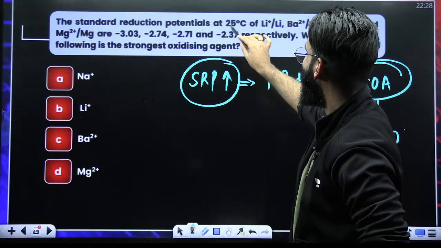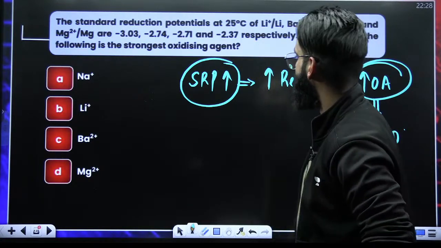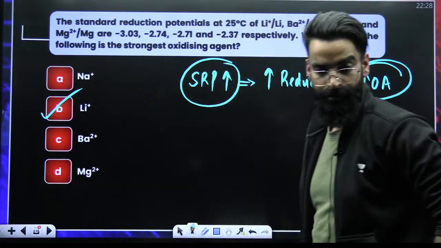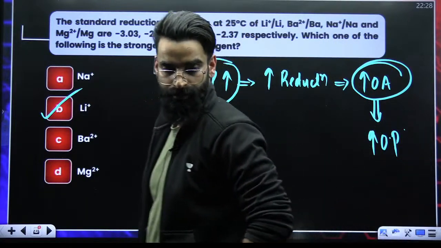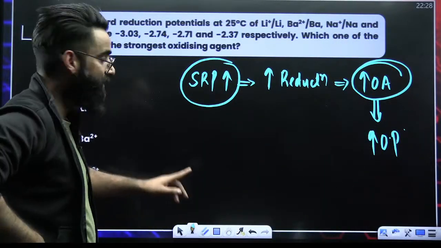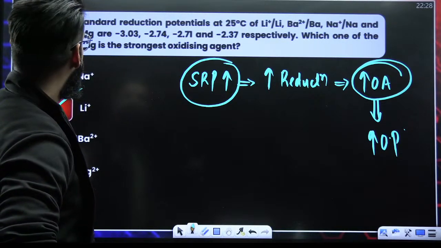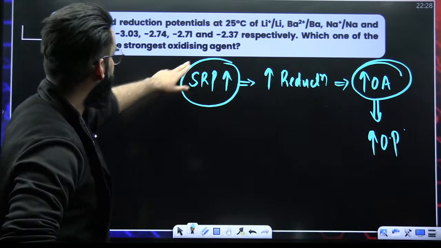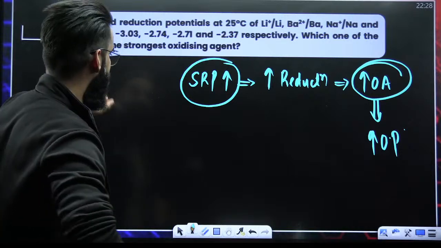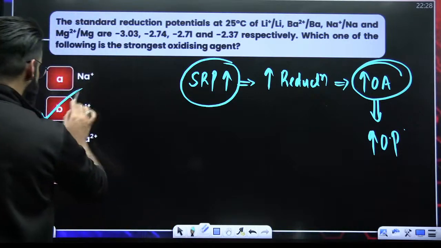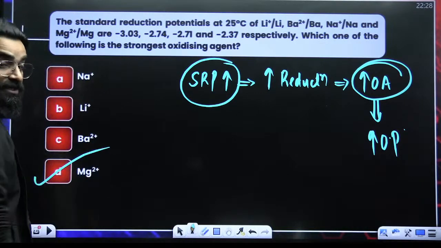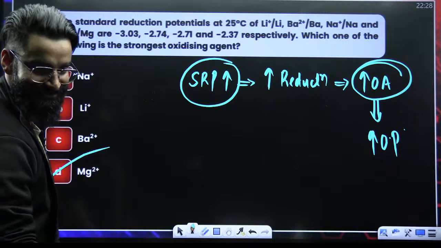It's for Li+, right? That's for Li+. Did you write? Oh, did I make any mistake here? A lot of people are saying last one. Okay, minus 2.37 is for Mg2+. Sorry. Minus 2.37 is for Mg2+. So option D. My bad.